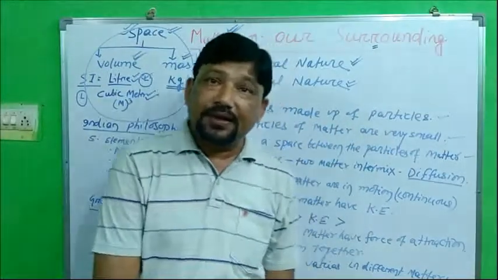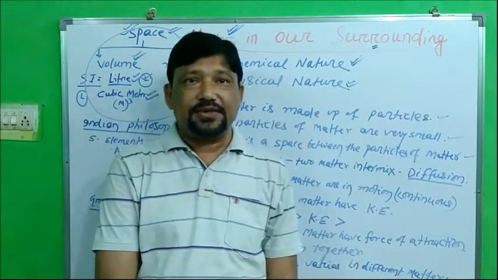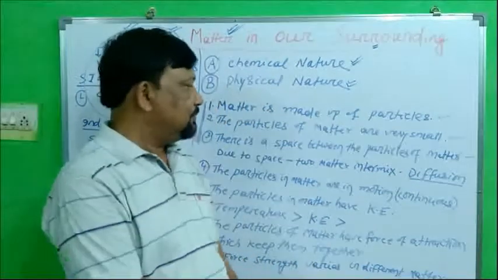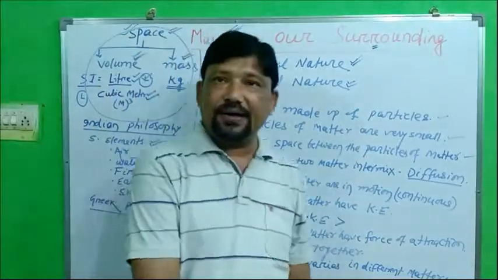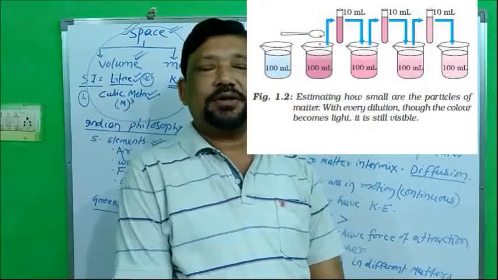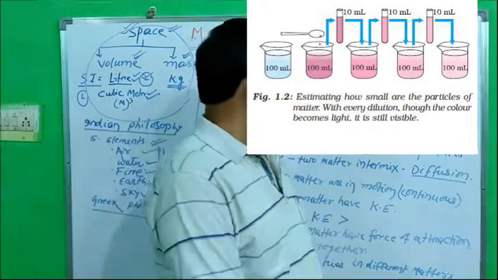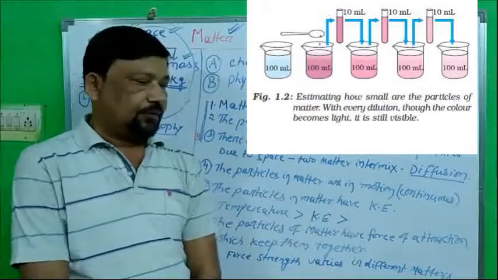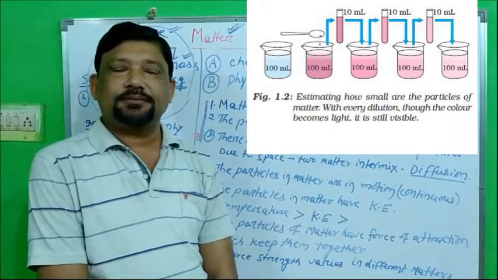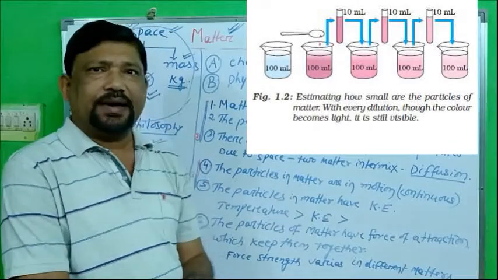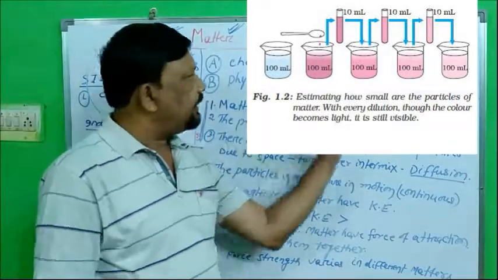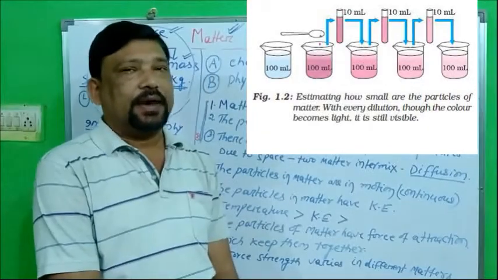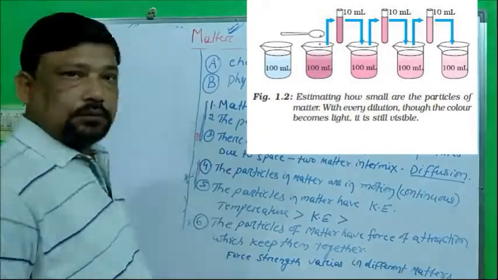Then come to another experiment to see how tiny is the particle of matter. Activity number 2. You will just take 5 beakers. In the first beaker, you will take 100 ml of water, and in the remaining 4 beakers, you will take 90 ml of water. Okay?